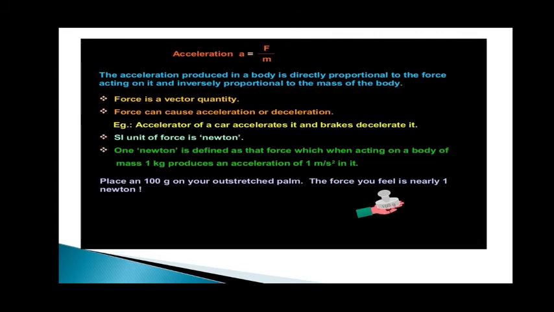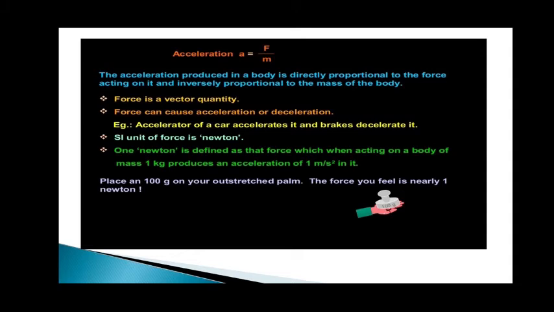If you want to calculate acceleration, you can rearrange the formula. Acceleration produced in a body is directly proportional to the force acting on it and inversely proportional to the mass of the body. So if acceleration is more, it means the body has less mass. If acceleration is more, the force also has to be more. Force is a vector quantity, as we know. It depends upon mass and acceleration. Force can cause acceleration or deceleration.